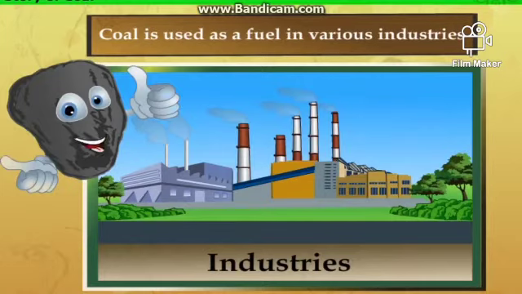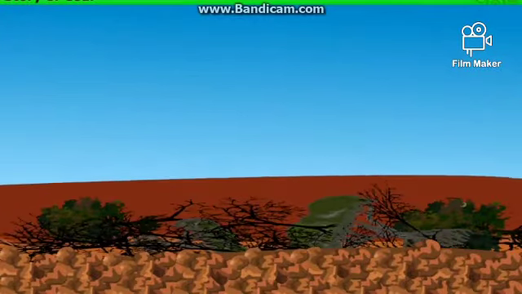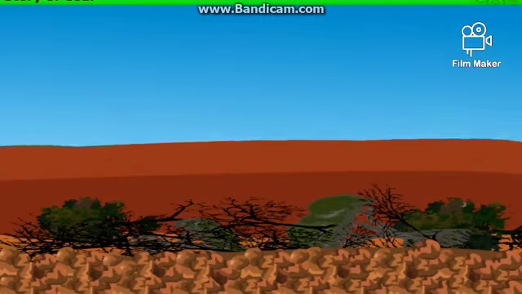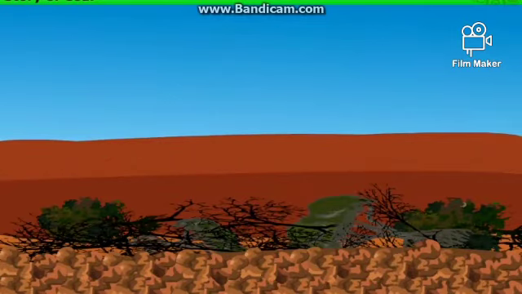Now let us go through the story of formation of coal. About 300 million years ago, the earth had dense forests in low-lying wetland areas. Due to natural processes like flooding, these forests got buried under the soil. As more and more soil deposited over them, they got compressed.